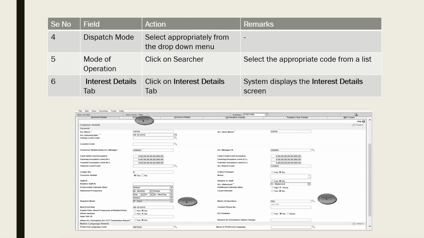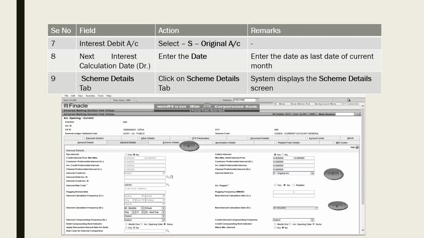Gregorian code is the calendar code for using calendar mode here, Gregorian mode. Next is the interest tab details here, right? So the mode of operation we have entered here, the dispatch mode we have entered. On the next screen we'll see interest details. Here you see.